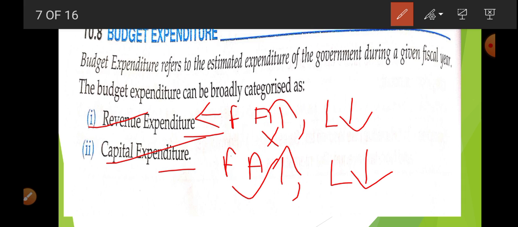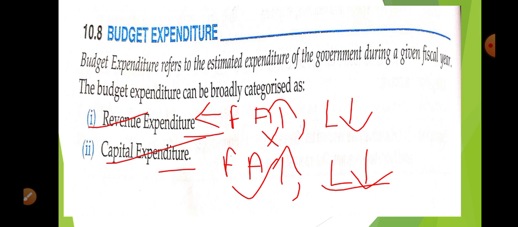These are increases in the fixed assets. If the government is going to repay a loan, this is an example of a decrease in the liability. So these are the examples of what? Capital expenditure.